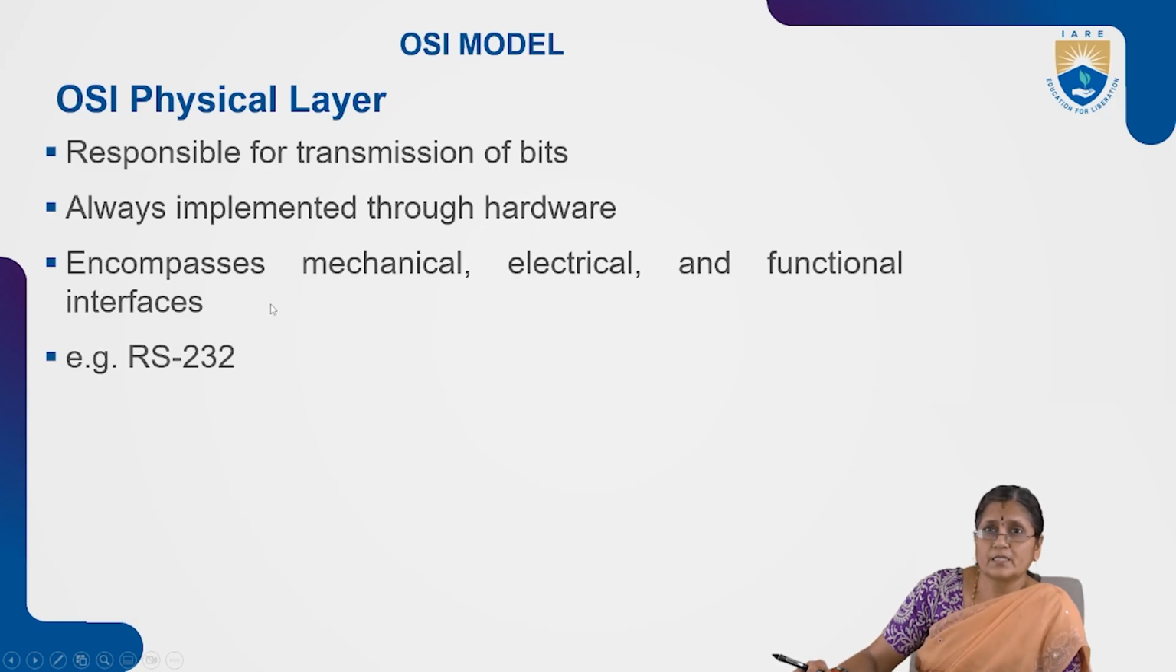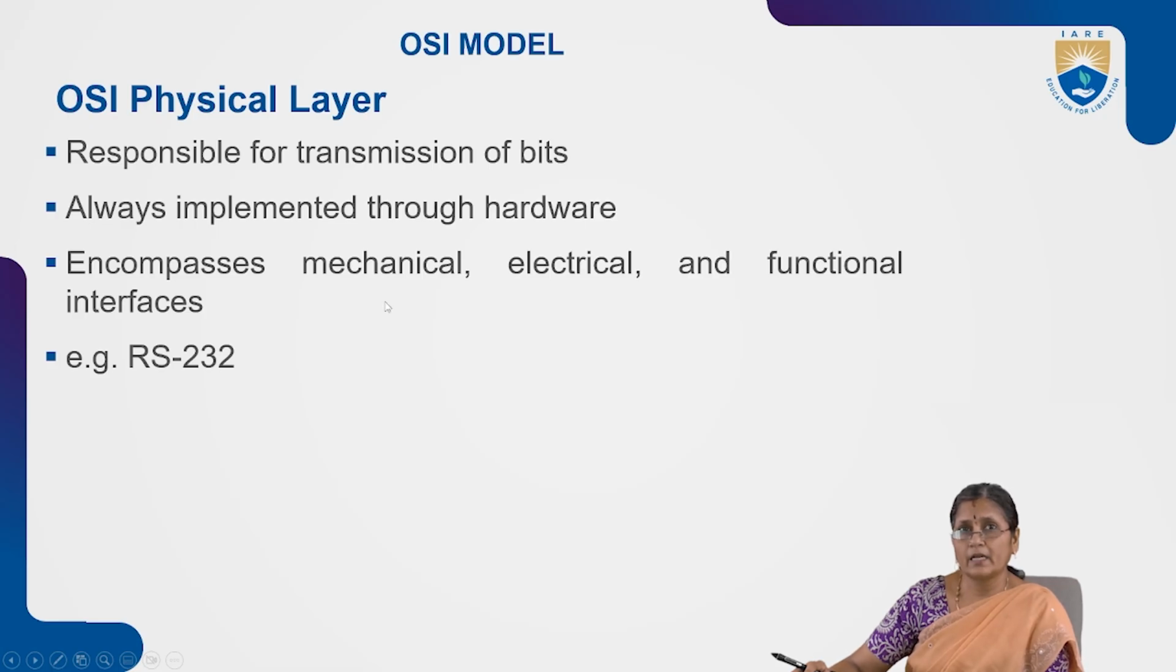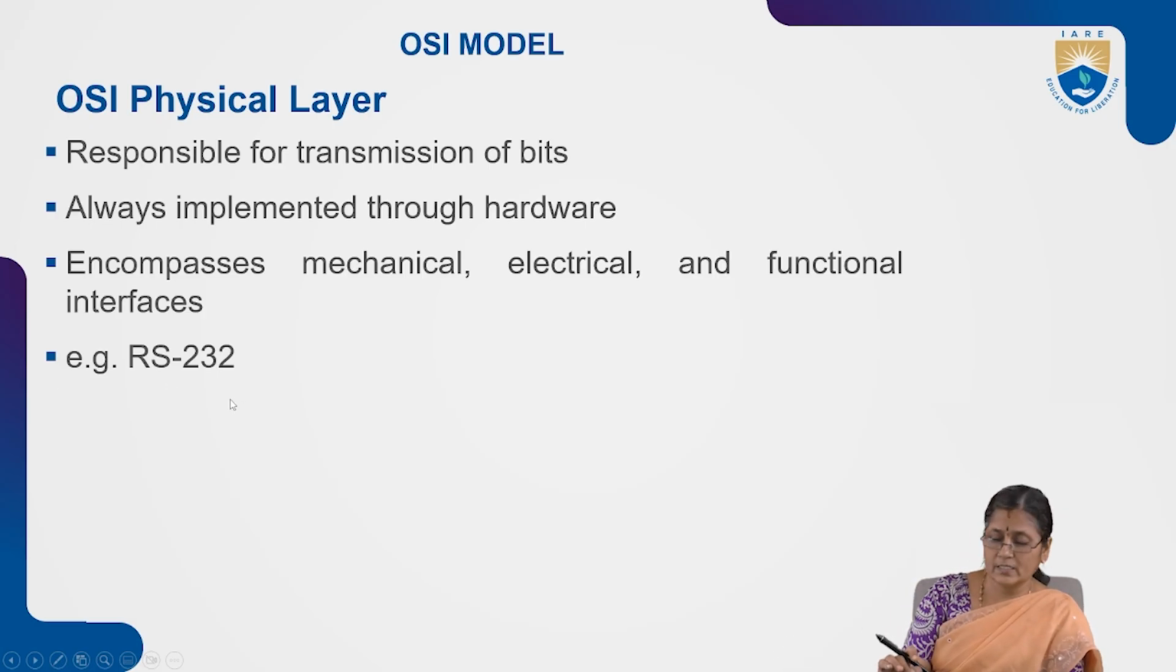It encompasses mechanical, electrical, and functional interfaces. For example, RS-232 is an example of the OSI physical layer.